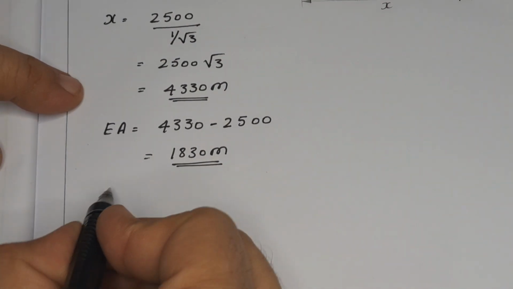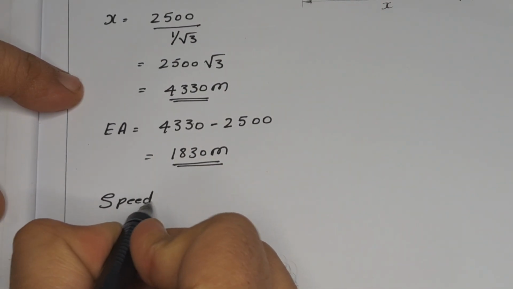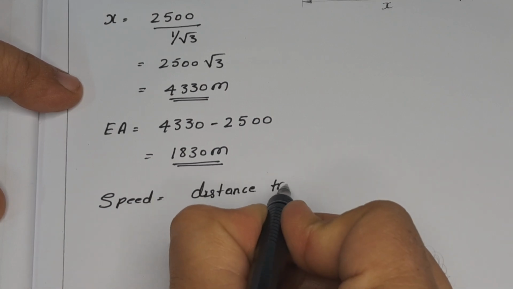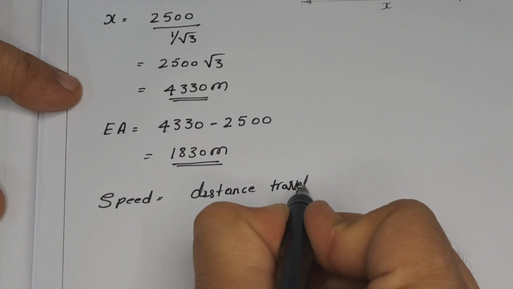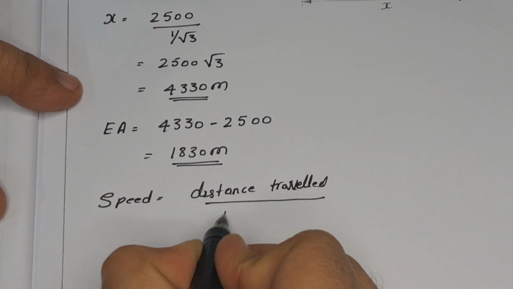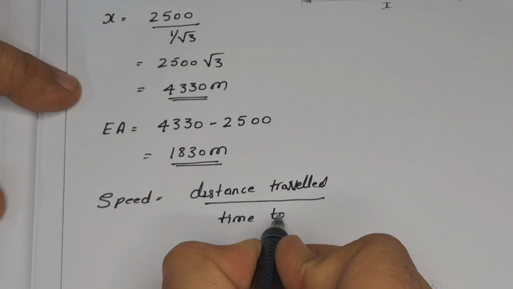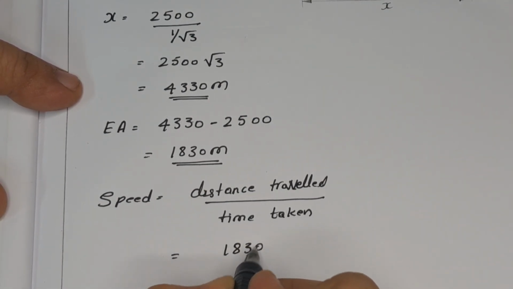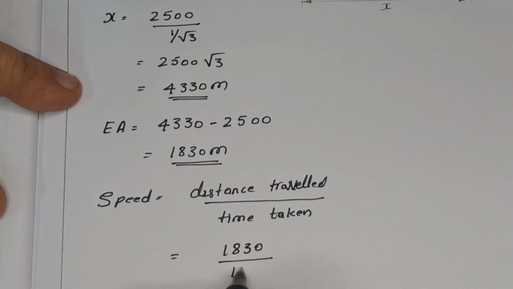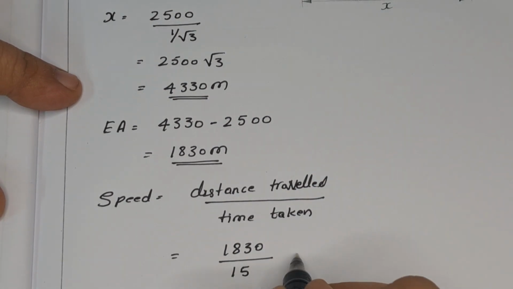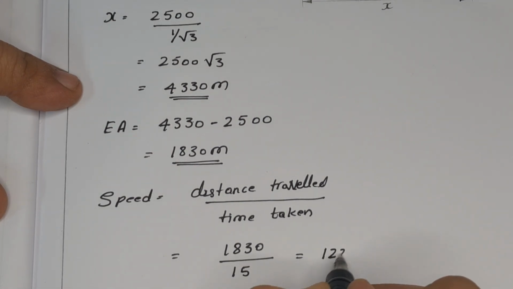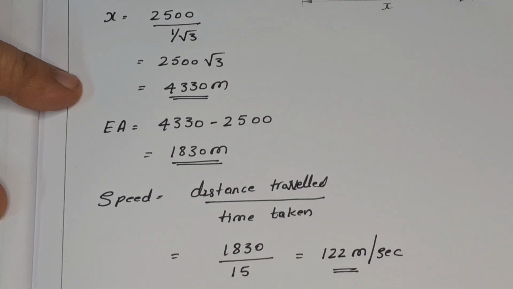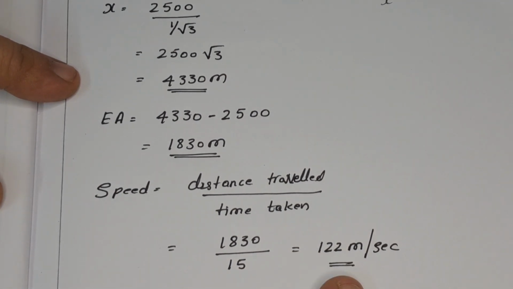So the speed of the plane is equal to distance traveled divided by time taken. Therefore the total distance traveled is 1830 meters. The time taken is 15 seconds, which is already given in the question. So this is approximately equal to 122 meters per second. So this is the speed of the aeroplane.